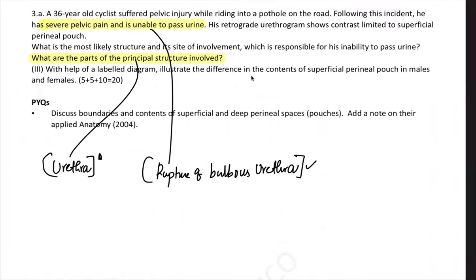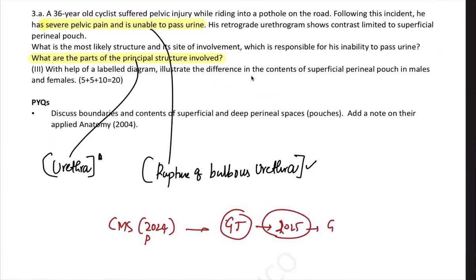A 36-year-old cyclist suffered a pelvic injury while riding into a pothole. So this question reminded me of a regular NEET PG exam. Last year in CMS also they asked this question. A lot of questions came from the CMS exam. So that's why, based on the CMS 2024 paper, I have dedicated a full grand test. If you're part of the Target 2025 test series, you will know that GT3, that is full length test 3, contains all the predictive questions from CMS, and from there 6 questions came directly in the exam. So wherever I see that question, I'll highlight that this came from the CMS exam.